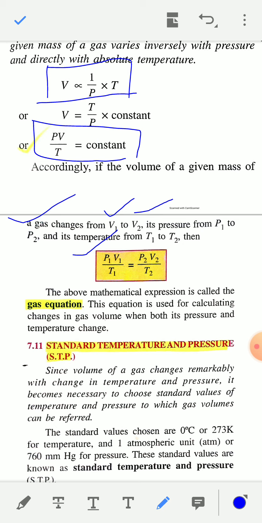This equation is obtained by combining Boyle's law and Charles law. So the combined gas law equation is P1 V1 by T1 is equal to P2 V2 by T2.